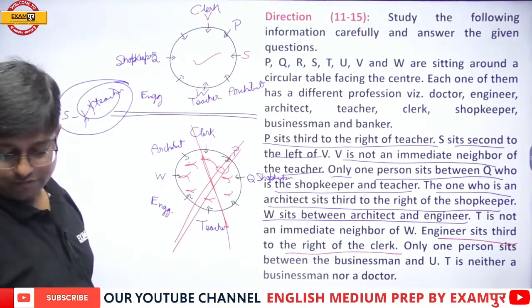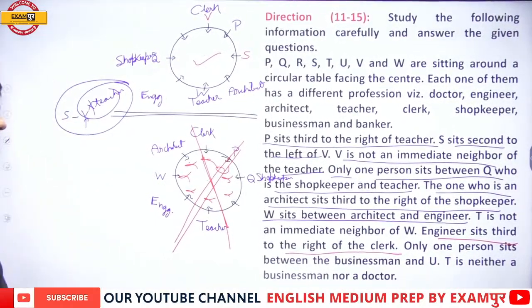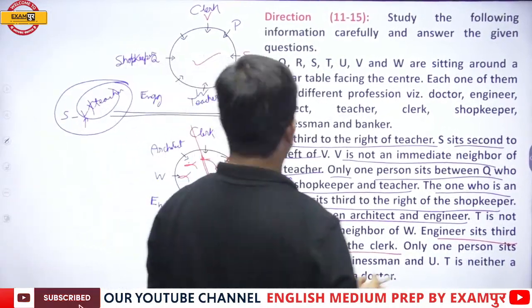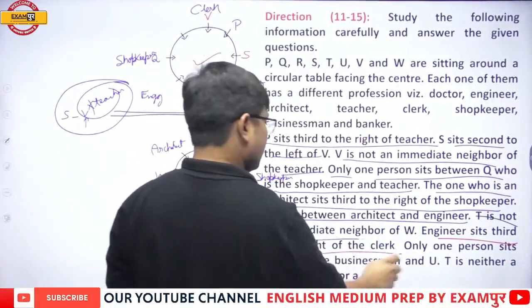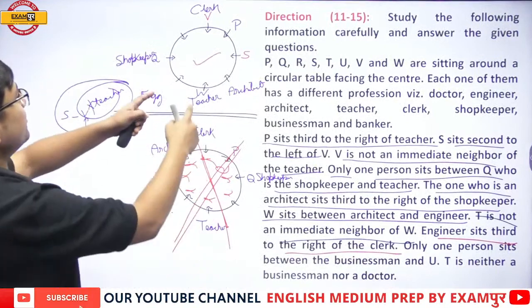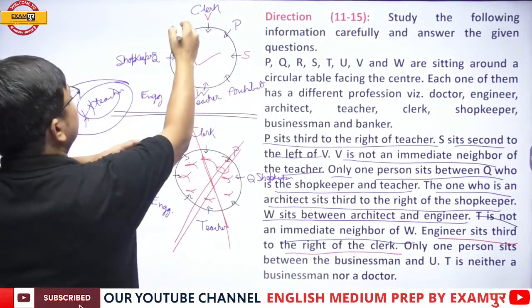Okay. Fine. Now see, my dear students. It is also telling you in a very clear way that T is not an immediate neighbor of W. Means T is over here.